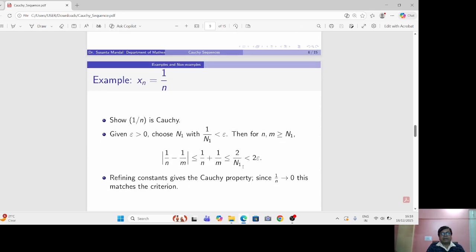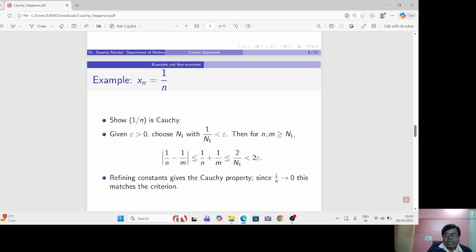Now let us take an example. Let us consider the sequence 1/n. Here we will show that 1/n is a Cauchy sequence. To show 1/n is a Cauchy sequence, let epsilon be greater than 0. Now we can choose n1 with 1/n1 < epsilon, and such n1 can be chosen by the Archimedean property.